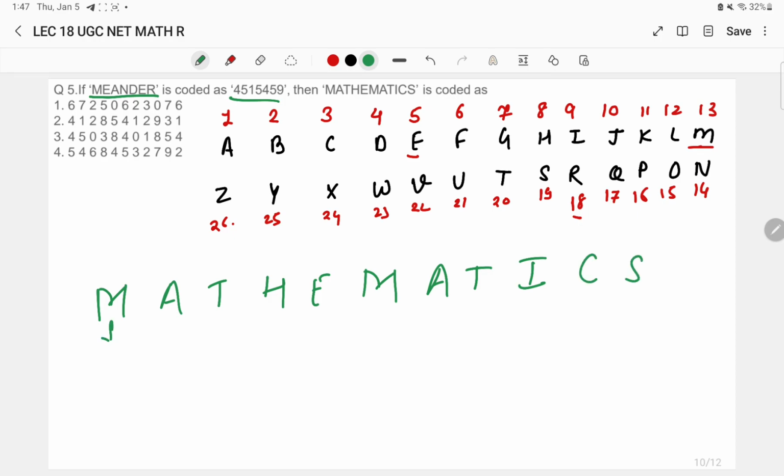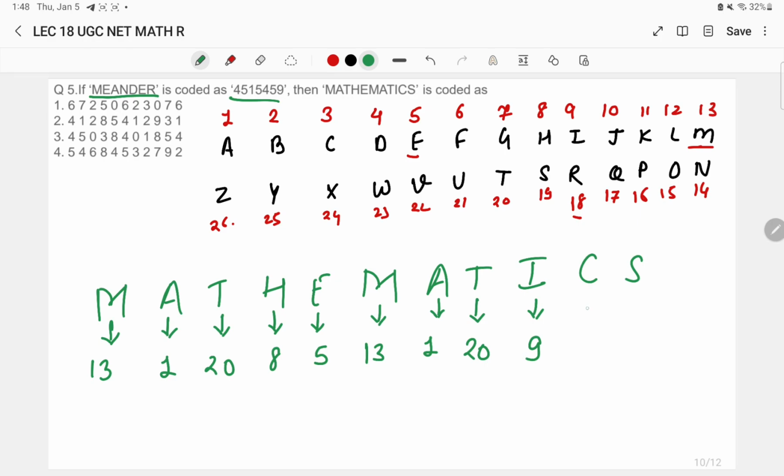So for letter M, the position is 13th. For letter A, the position is 1. For letter T, the position is 20. For letter H, the position is 8. For E, it is 5. For M, again it is 13. For A, again it is 1. For T, it is again 20. For letter I, it is 9. For C, the position is 3. For S, the position is 19.